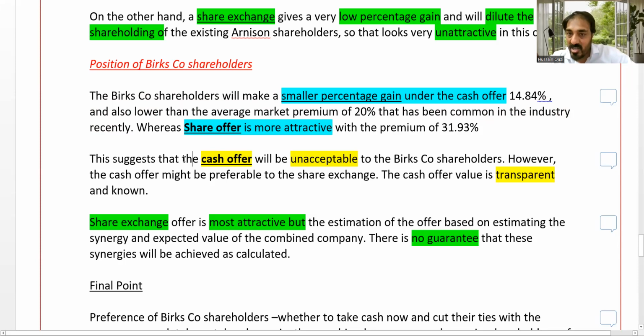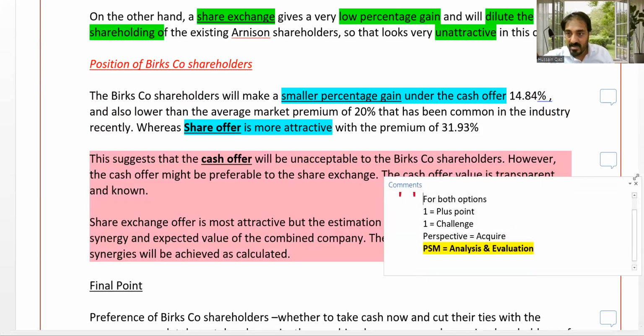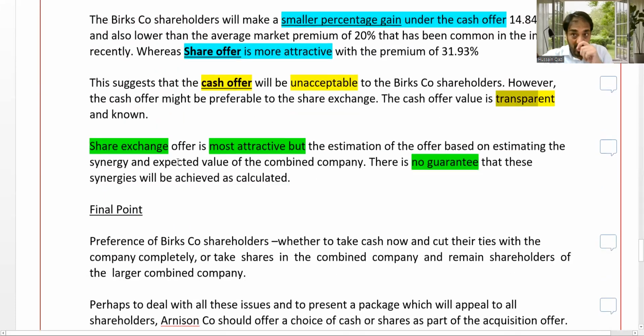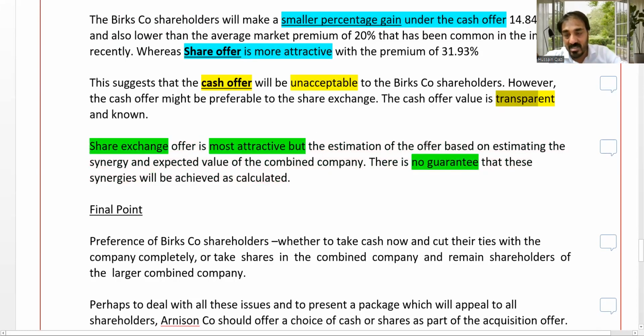Okay, but the cash offer is unacceptable. Okay, but it is preferable to the shares because this is transparent. Transparent means it's clear, absolute. The shareholder knows what is inside this. One plus, one minus challenge as well. Moreover, the share exchange offer is most attractive because the percentage is 31.83% or 93, but this is no guarantee that synergy will be achieved.